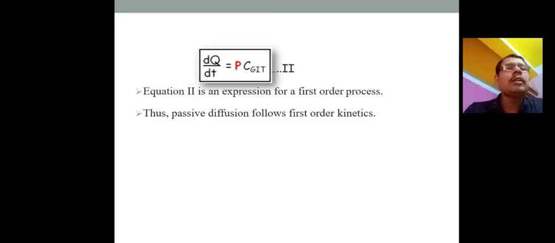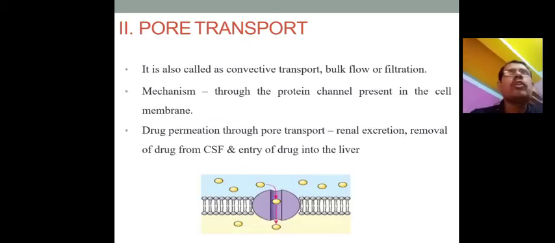What is first order kinetics? When drug absorption is dependent upon the concentration gradient, it is called first order kinetics. If the concentration is high, the rate of absorption is higher. If the concentration is low, the absorption is lower. So concentration is the main factor. Other than this, there are pseudo first order and second order reactions. But in case of enzymes and drug absorption, always remember it is first order, because it is dependent on the concentration.